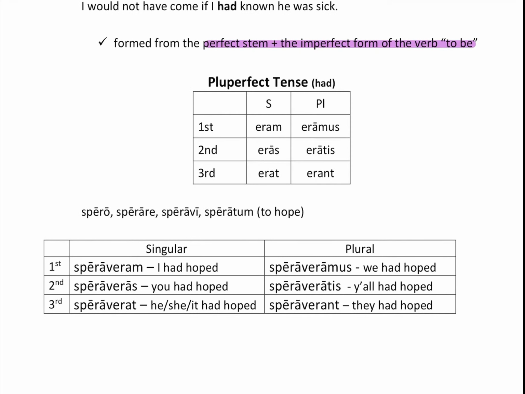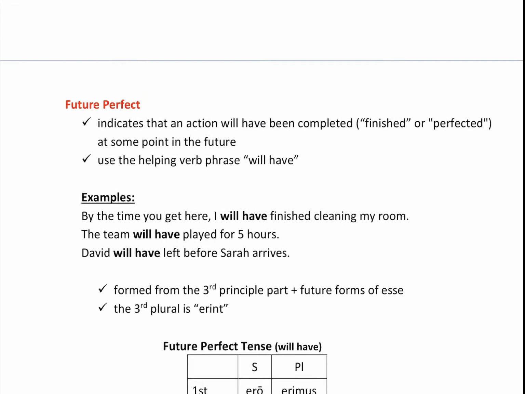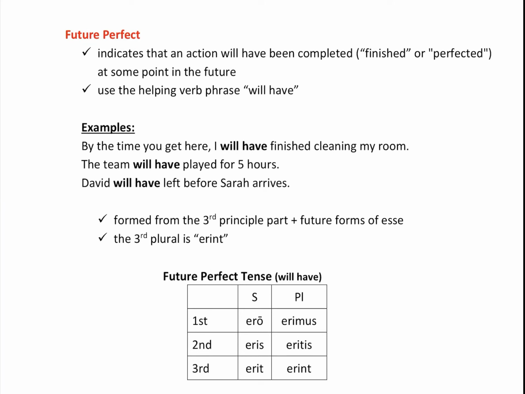So here we go. Now, if you were going to conjugate this, you would see spero, sperare, speravi, speratum. Use the third principal part, use the stem there, and then you just add eram, eras, erat, eramus, eratis, erant, with had in front of them always. So pretty simple.